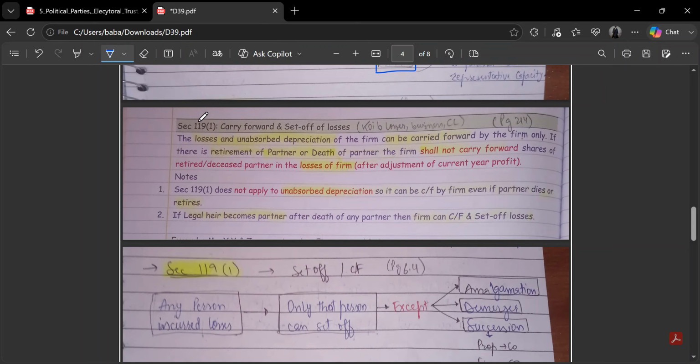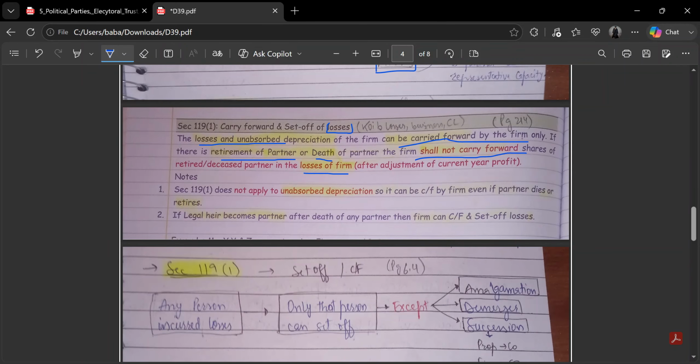Moving on to the next section, which is section 1191, regarding the carry forward and set off of losses. Here the losses do not only include business loss; it means any loss, capital loss or loss from any other head of income. Other sources loss will also be counted here, or house property loss as well. There is no loss in the salary head, so that's not relevant. It says that the losses and unabsorbed depreciation can be carried forward by the firm only. In case either the partner retires or the partner dies, the firm shall not carry forward his share of losses, the partner who retired and the partner who died.